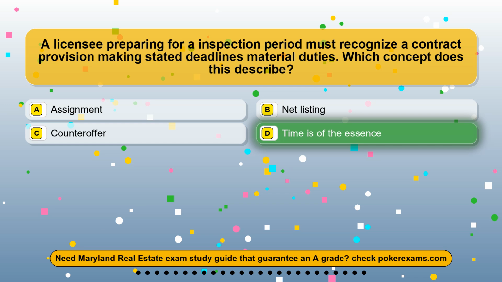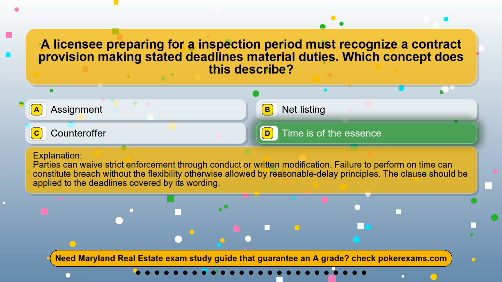The correct answer is option D, time is of the essence. Parties can waive strict enforcement through conduct or written modification. Failure to perform on time can constitute breach without the flexibility otherwise allowed by reasonable-delay principles. The clause should be applied to the deadlines covered by its wording.